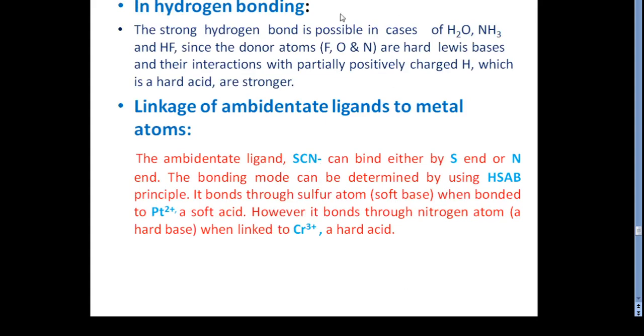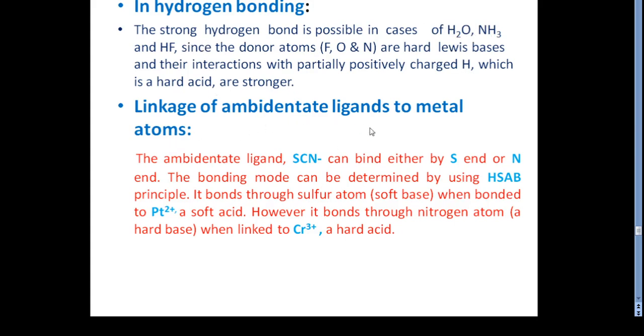In the next case, hydrogen bonding. Strong hydrogen bonding is possible in the water molecule, ammonia and HF. Why is this property most prominent here? Because the donor atoms, fluorine, oxygen and nitrogen, are hard Lewis bases, and their interaction with the partially positively charged hydrogen, which is the hard acid, is stronger. Due to this reason, the hydrogen bonding is very strong in water, ammonia and HF molecules.